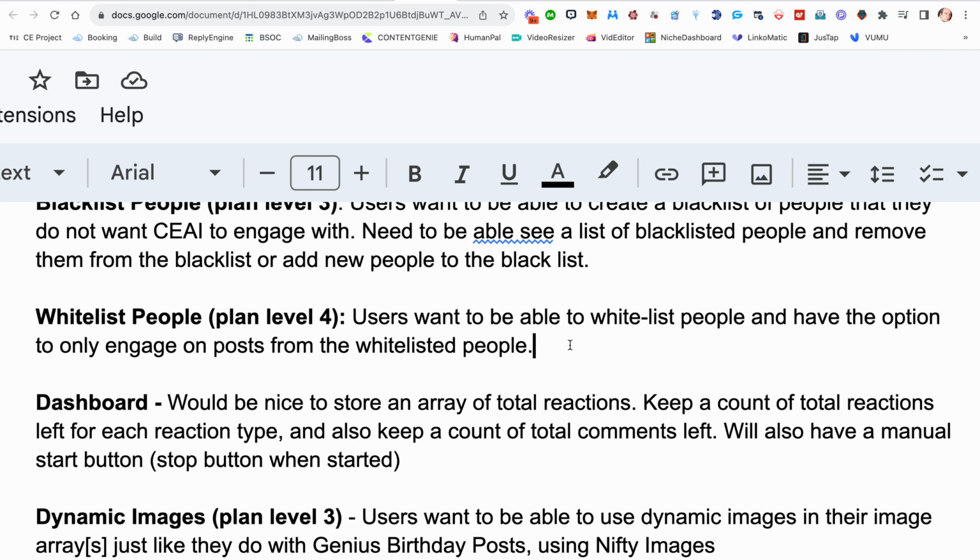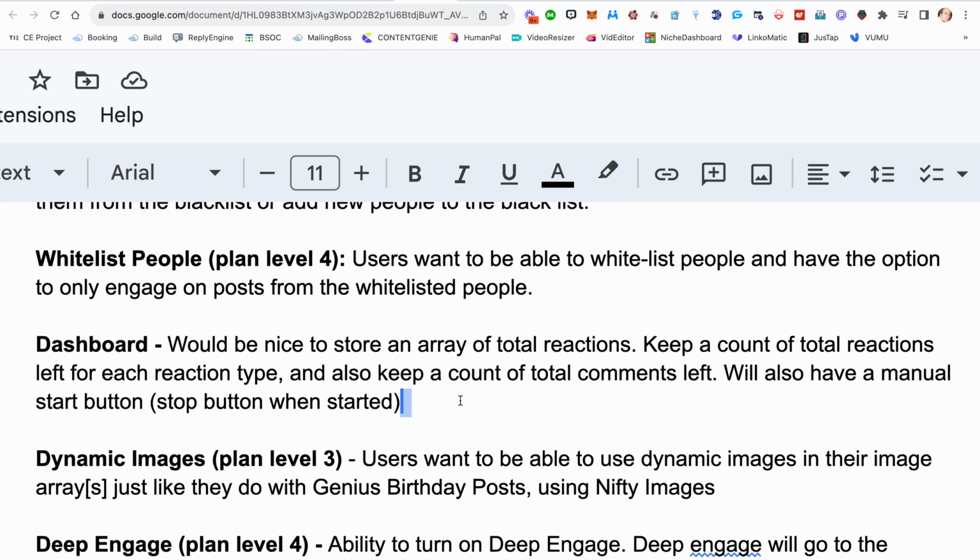We also want to have a thing called whitelist, right? So users will be able to whitelist people and have the option to only engage on whitelists. So maybe you've got 50 people whitelisted that you really want to focus on engaging with. Those are the ones you really want to target. You could run it once a day, or maybe that's all you run for a week. Hey, let's go after these people. That'll be on plan level 4.